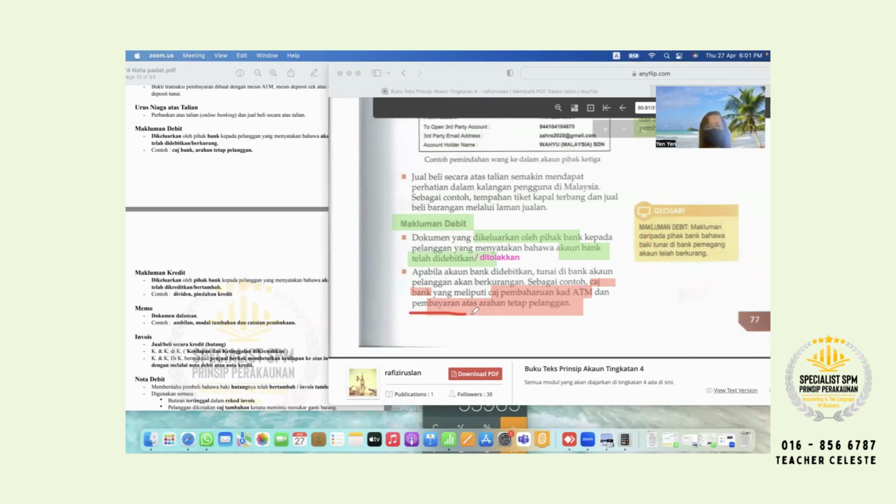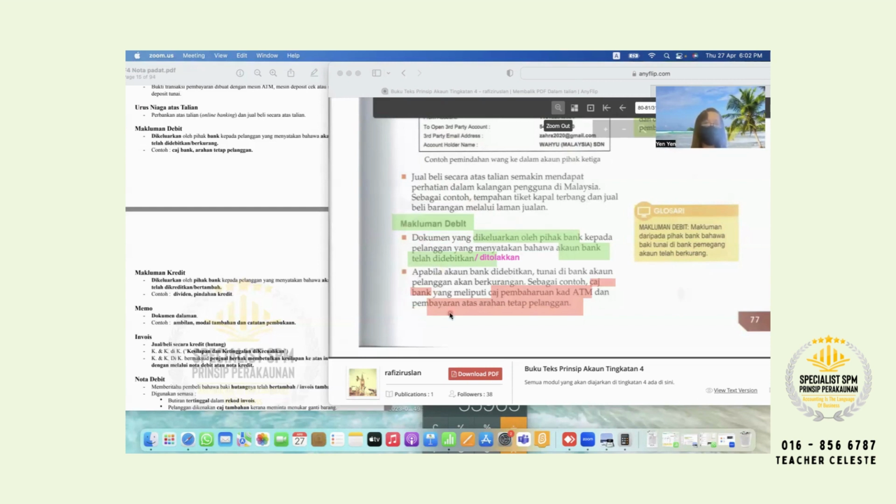But for pembayaran atas arahan tetap, your daddy mommy in their bank website already do a setting. Every month, on this date, maybe the first of the month, it automatically transfers 500 to this account at this bank. So your daddy just does it one time only, and every month it auto transfers. So the one we call pembayaran atas arahan tetap. All clear? Okay. This one is very important.